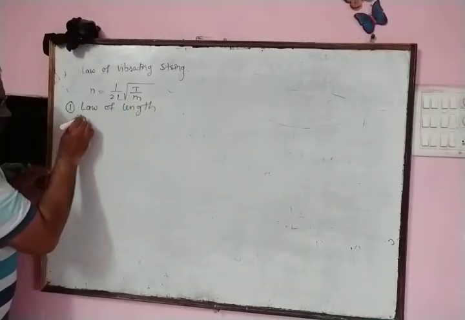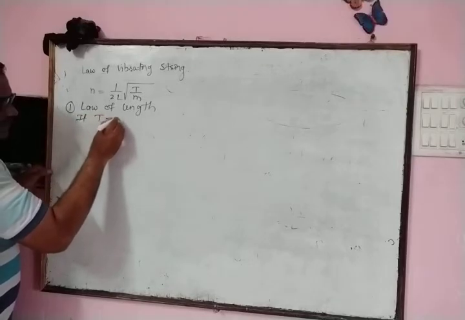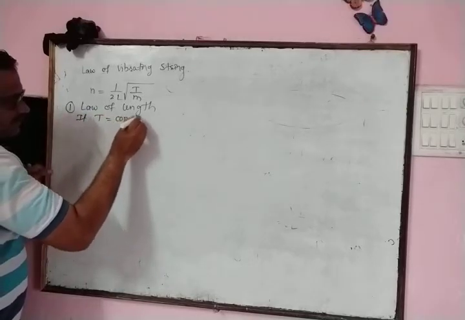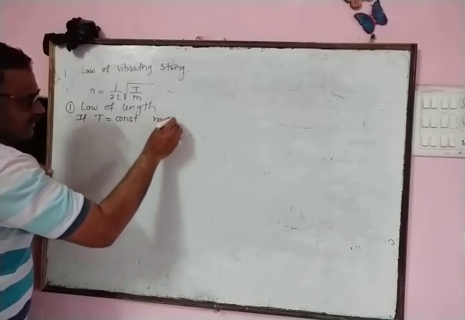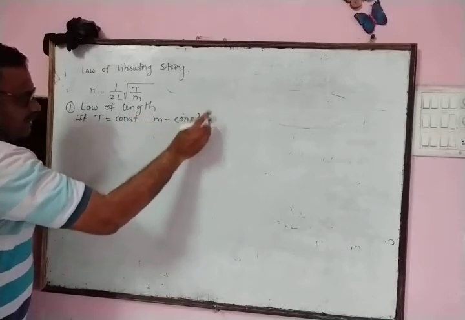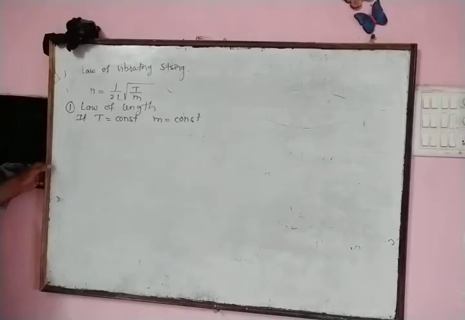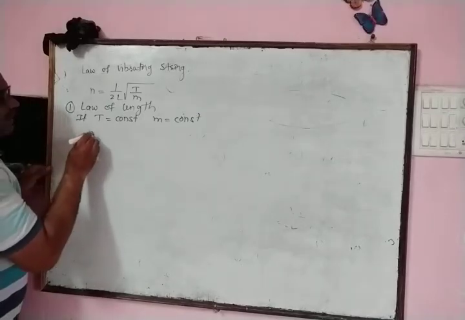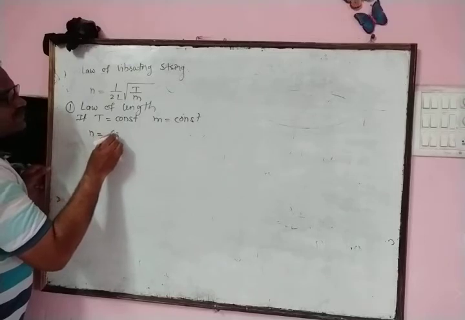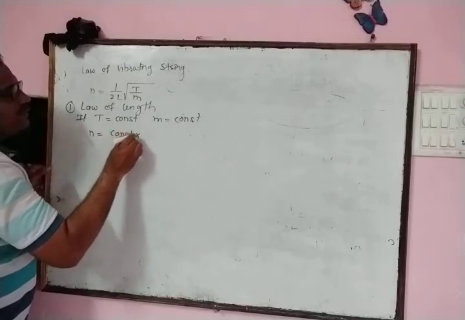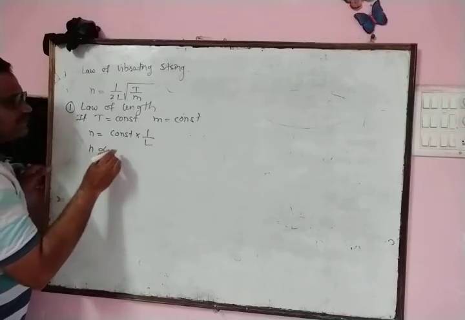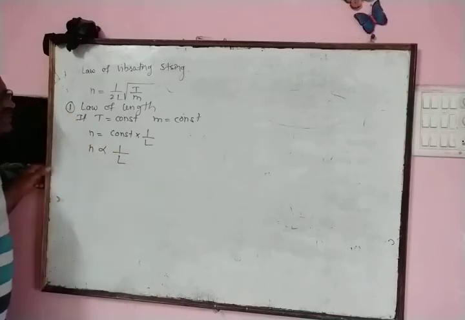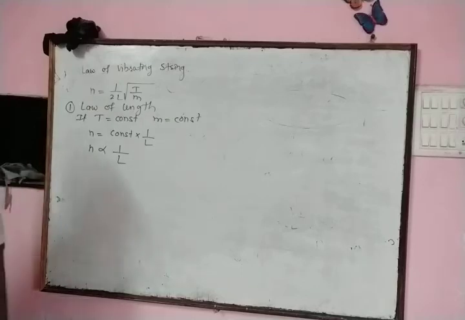If the tension in the string is kept constant, as well as the linear density of the string, then we observe n is equal to constant into 1 upon L. That is, the fundamental frequency is inversely proportional to the vibrating length. This is known as the law of length.